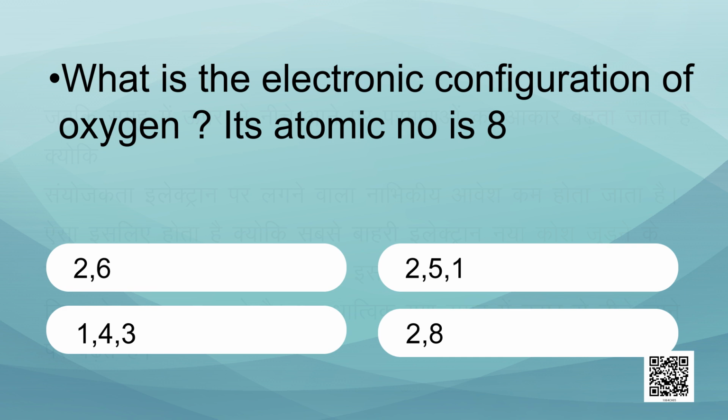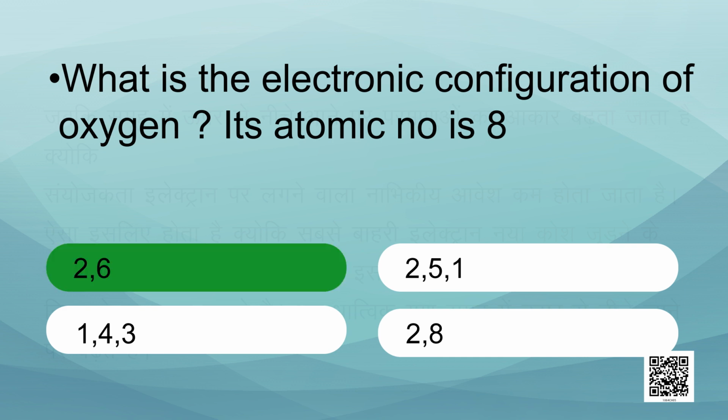Its atomic number is 8 and your options are 2, 6; 2, 5; 1, 4, 3; and 2, 8. Yes, the correct answer is 2, 6 because the atomic number is 8. Therefore, 2 electrons in K shell and rest 6 electrons in L shell.